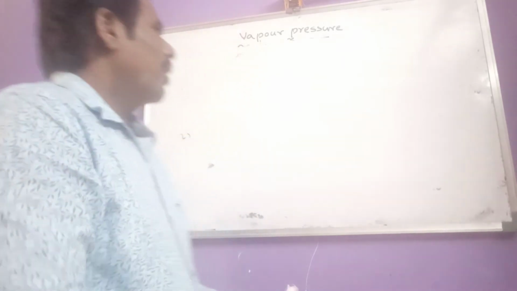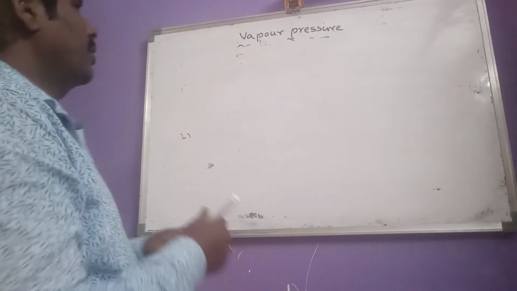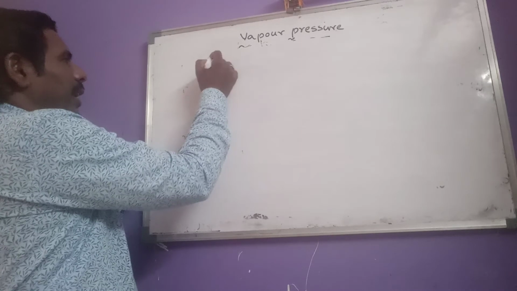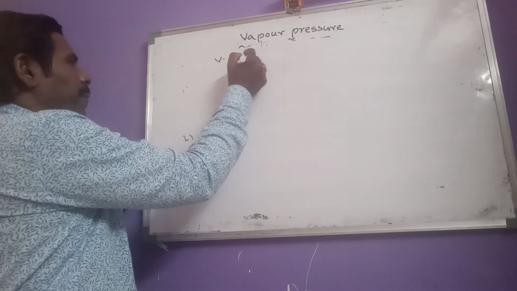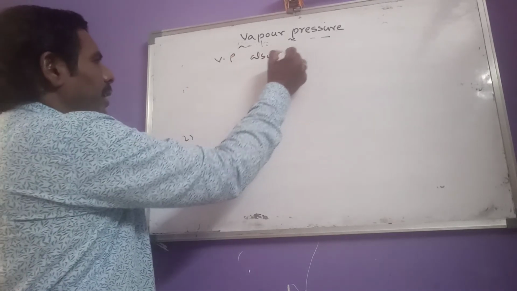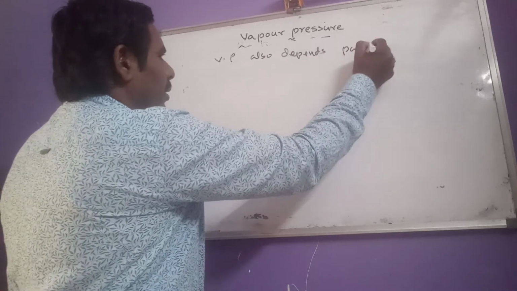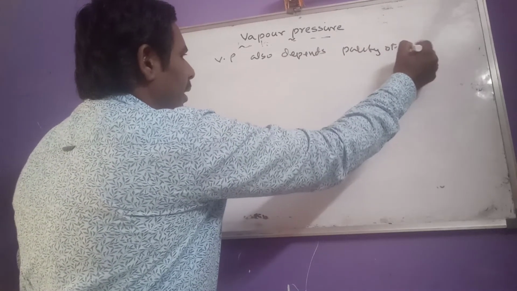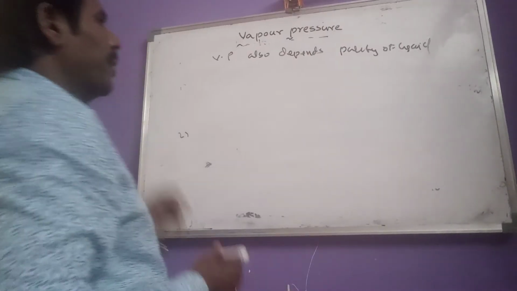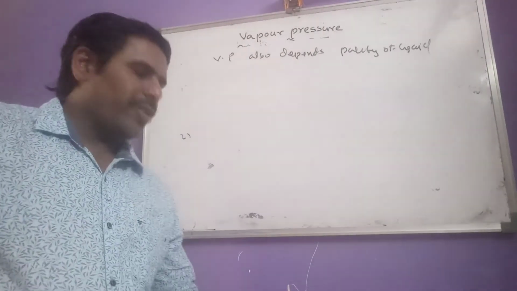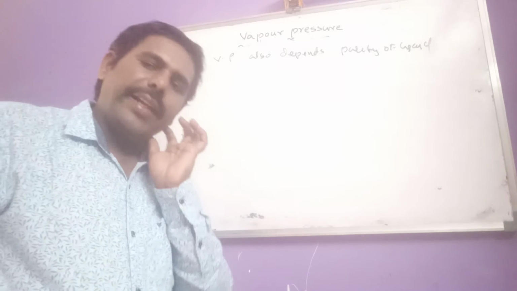Okay, then let us go for another factor. Vapor pressure also depends on the purity of the liquid.